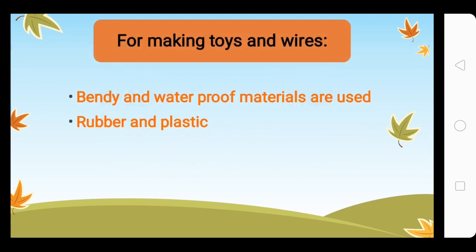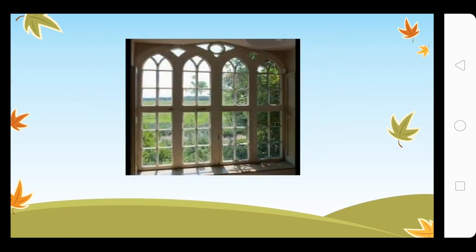Next is for making toys and wires. Bendy and waterproof materials are used for making toys and wires. Bendy so that they can easily take the shape of anything that we want, in case of toys most of the time. Okay, and